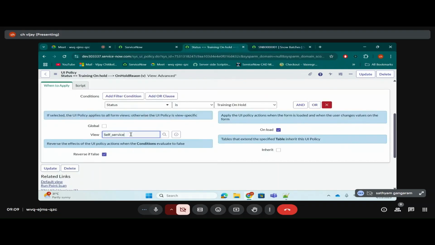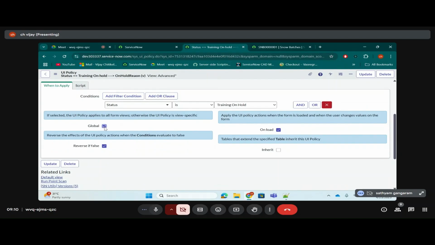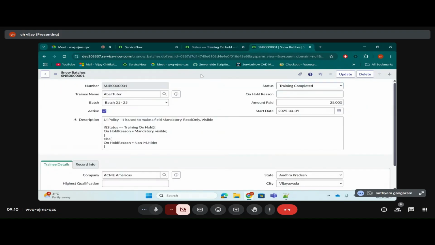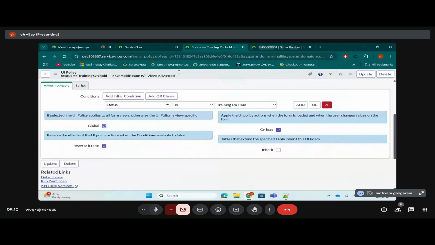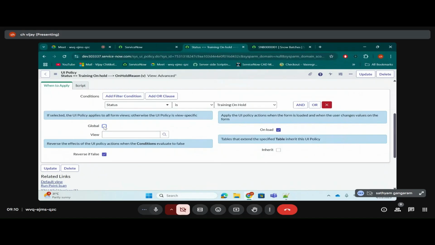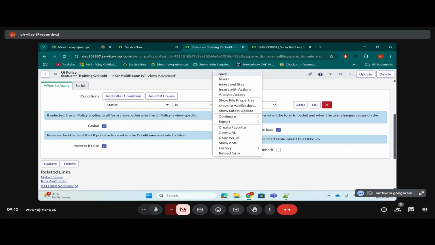That is what these people are trying to say. So if this global checkbox is checked to true, no matter how many views are there, in this case we have only 2 views, but let's say there are 20 views also, this UI policy will run on all the views. If you uncheck it, it will work on only one view. In this case, if you uncheck it and leave the view name empty, it will work on the default view only. If you give the view name, it will run on that. That's it. Okay. I hope this is clear for everyone.